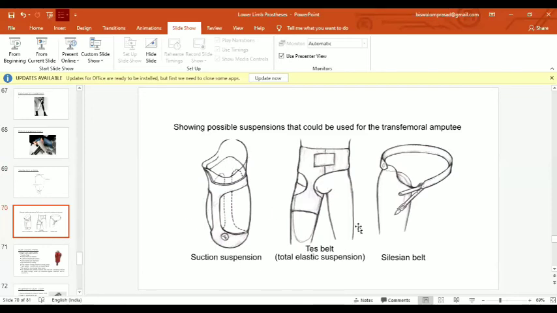Then the total elastic suspension system made up of nylon sheath. Then the Silesian belt, which is often incorporated into the socket on the lateral side and the anterior medial side, and the Silesian belt or pelvic belt is present around the pelvic or iliac crest level.